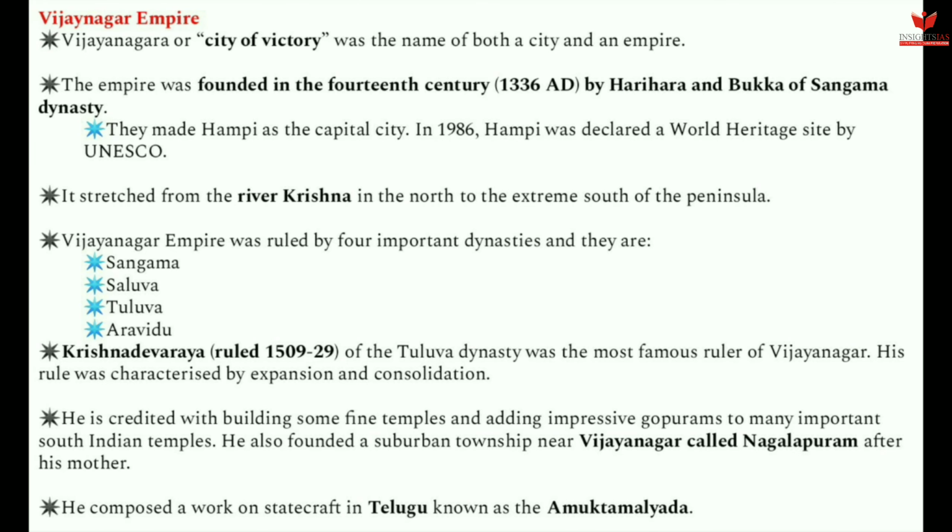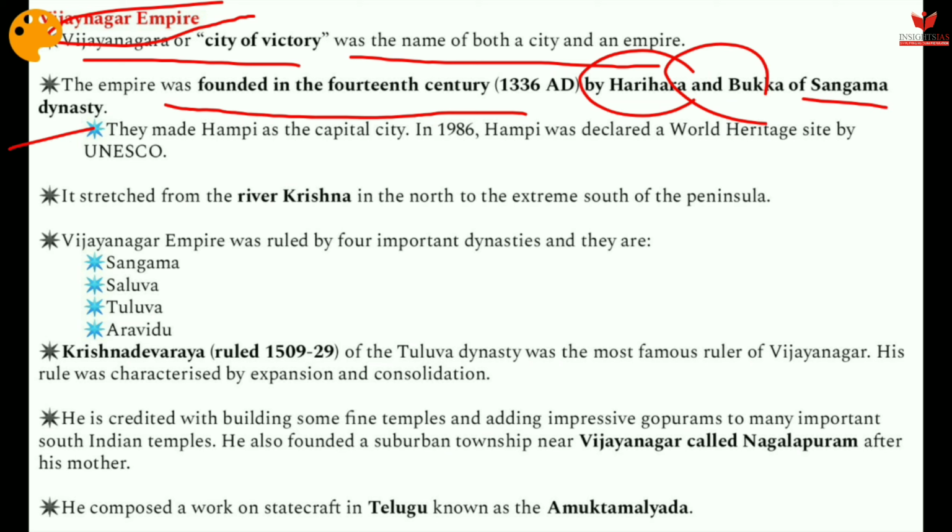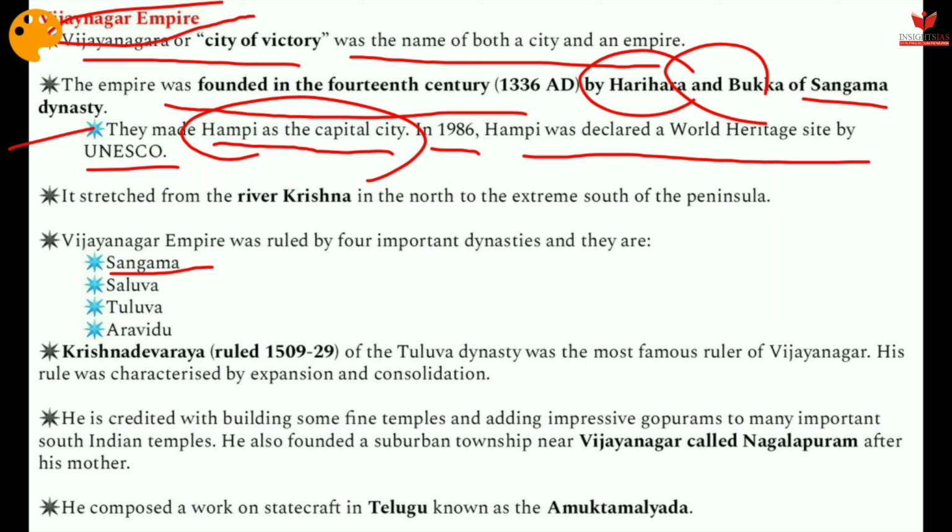So this is the Vijayanagar Empire. Vijayanagar, or city of victory, was the name of both a city and an empire. The empire was founded in the 14th century, that is 1336 AD, by Harihara and Bukka of the Sangama dynasty. Sangama dynasty is the first dynasty of the Vijayanagar Empire. Always remember this. They made Hampi the capital city. In 1986, Hampi was declared a World Heritage Site by UNESCO. It stretches from the river Krishna in the north to the extreme south of the peninsula.